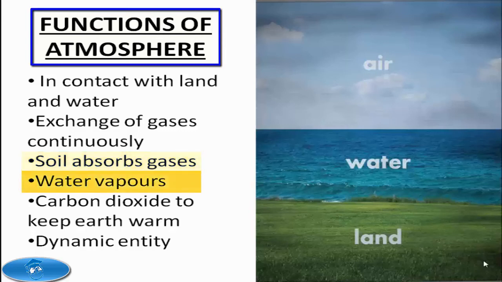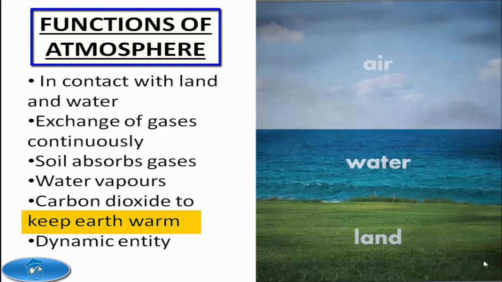Water vapors in air rise from oceans on account of evaporation. Carbon dioxide in air helps in absorption of heat and keeps the earth warm at night. But excess carbon dioxide accumulation in the atmosphere, which is happening nowadays, can be harmful. You all must be knowing the concept of global warming, which will be discussed afterwards.